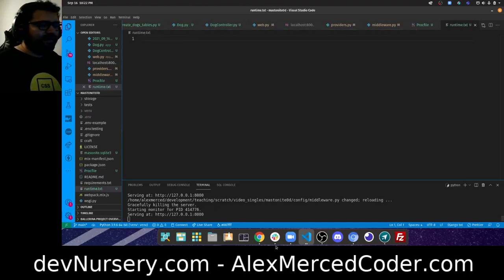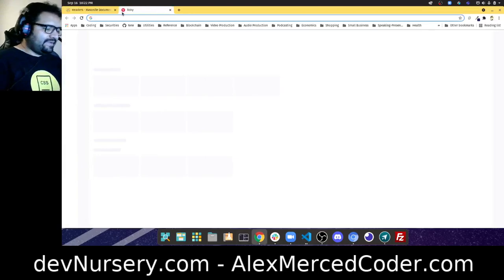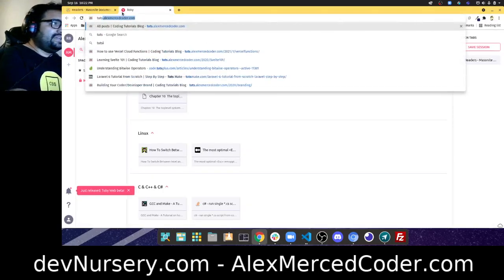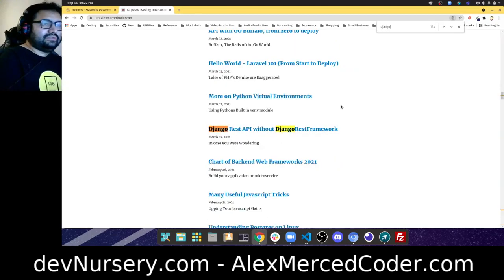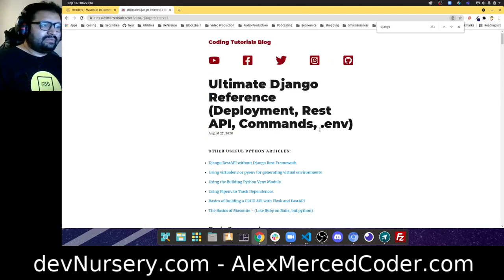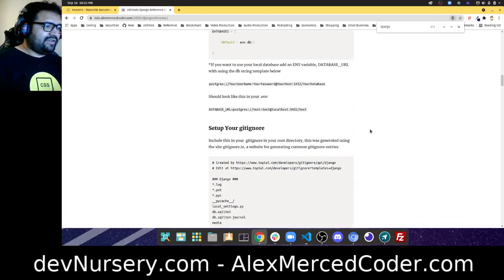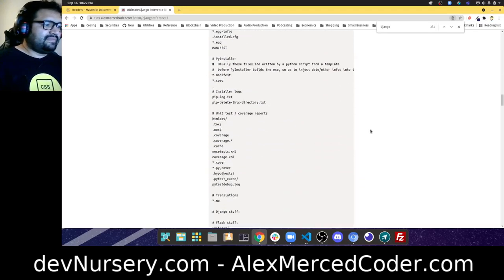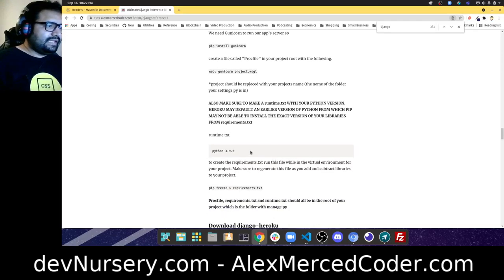We're basically here at the right Python 3.9.0. The exact spelling of it I always get confused on, so let me go refer to my Django tutorial where I mentioned that. Control F, Django. Nope, not that one. Yes, the Django ultimate reference. So right here I go through the whole deployment process for Django. Not a bad thing to read if you're learning Django. Here we go, 3.9.0, copy that.